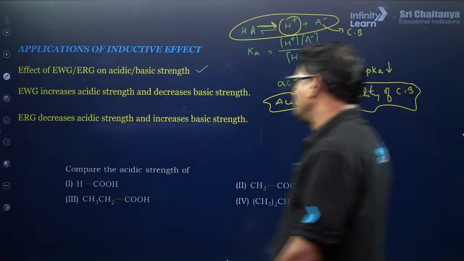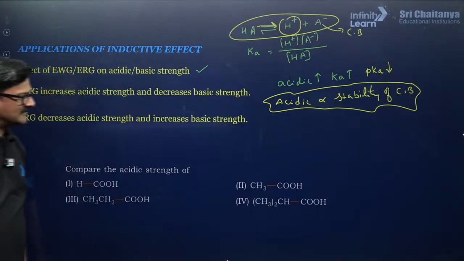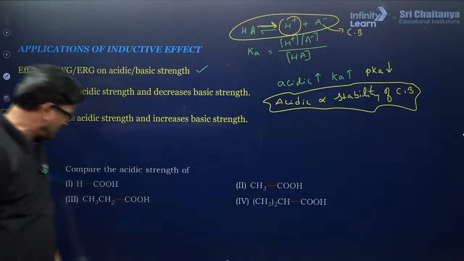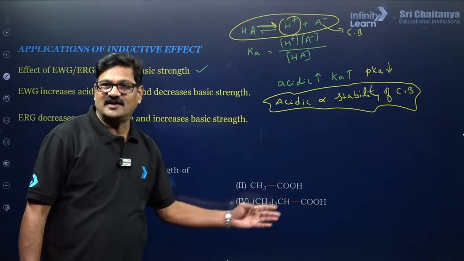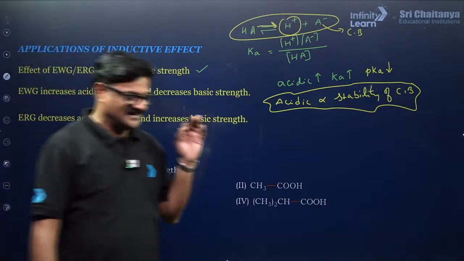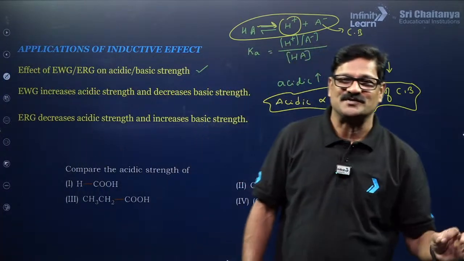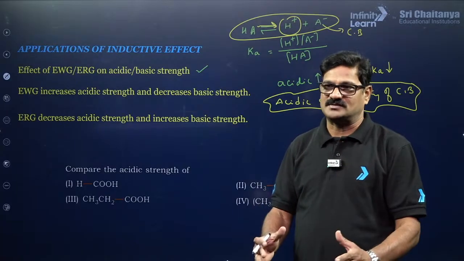Now we can see, compare the acidic strength of this formic acid, acetic acid, propanoic acid, isobutyric acid. Can you please tell me which is a strong acid? You can use chat box, you can use chat box and discuss with us. So that I am going to tell you how to solve this.